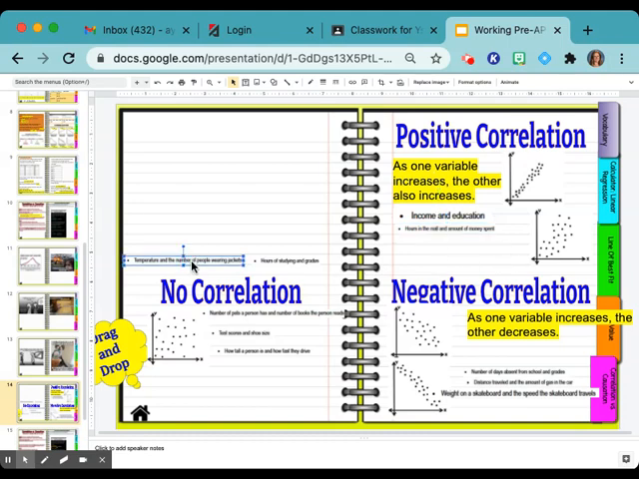Okay, temperature and the number of people wearing jackets. There we go. Okay, what do y'all think? Positive, negative? Okay, raise your hand for positive. Raise your hand for negative. Okay, so as the temperature increases, what happens to the number of people wearing jackets? That would also increase. That's positive. No. It's negative.